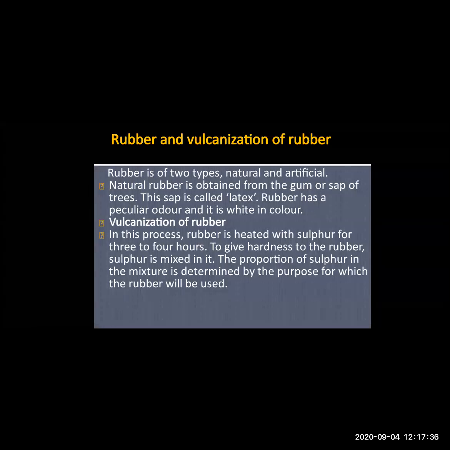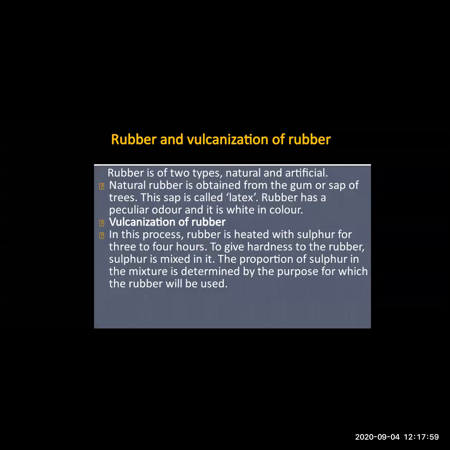We have seen that. That unwanted thing is nothing but the gum or sap of the trees. This gum or sap of the trees is called latex. And the rubber has a peculiar odor and is white in color. Odor means smell, means it has a different smell. Okay, and what is the color?